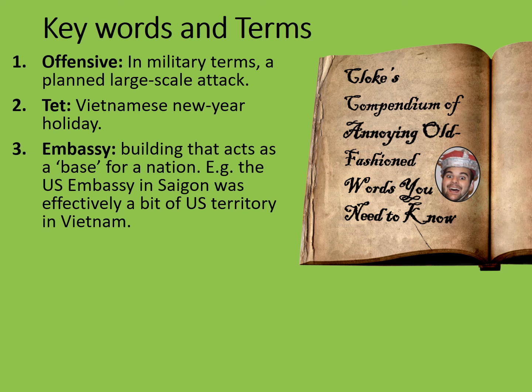Thirdly, embassy. This is a building that acts as a base for a nation, e.g. the US Embassy in Saigon was effectively a bit of US territory in South Vietnam. Other uses for the word embassy in the GCSE course include the use of Harold Godwinson's embassy in the Normans and Saxons topic, in which Harold Godwinson was sent on a mission by King Edward the Confessor. Consider its similarities to the modern use of the term embassy, where a country sends ambassadors out to other countries on a mission of diplomatic relations with those countries.